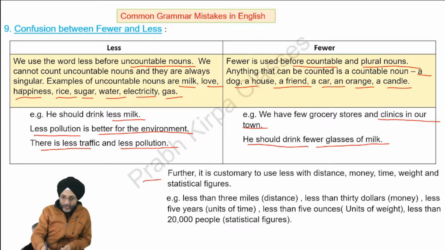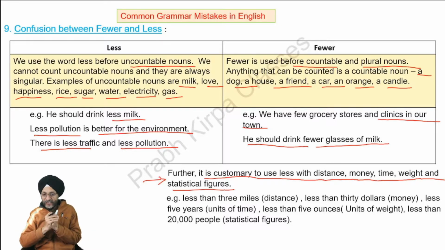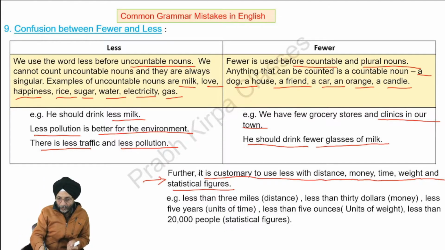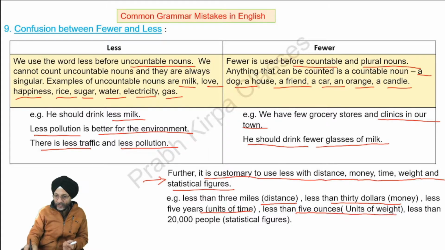We should also know that it is customary to use less with distance, money, time, weight, and statistical figures. That is, where we are talking about distance, money, time, weight, or statistical figures, we will use the word less. For example, less than 3 miles, less than $30. Here we are talking about money. Less than 5 years. Here we are talking about time. Less than 5 ounces. We are talking about weight. Less than 20,000 people. This is a statistical figure.